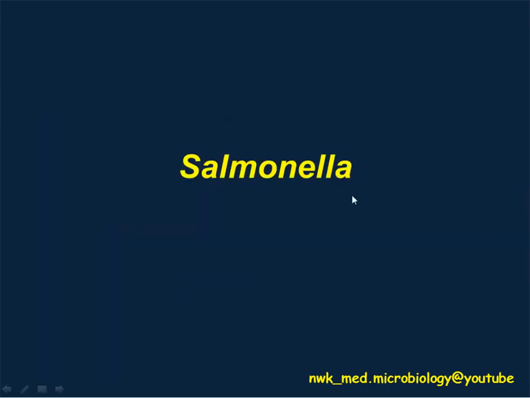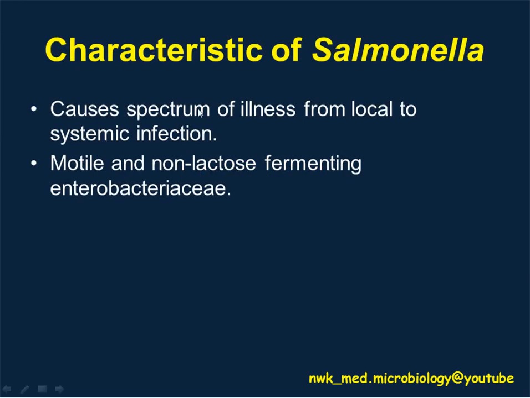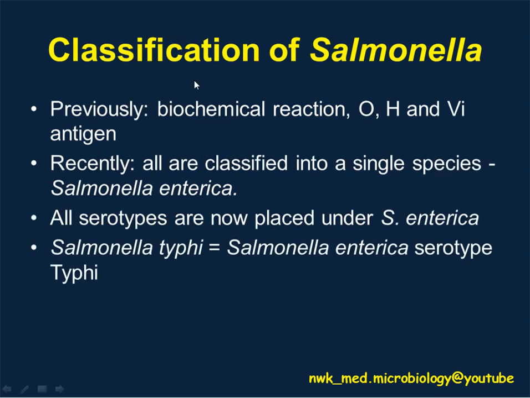The next species of Enterobacteriaceae is Salmonella. Salmonella is strictly pathogenic to humans. First of all, these Salmonella are motile. However, they are non-lactose fermenters, which means they produce colorless colonies on MacConkey agar. For classification, previously we used biochemical reactions. However, now all species of Salmonella are grouped under one single species called Salmonella enterica, and under Salmonella enterica, we further classify them into different serotypes.